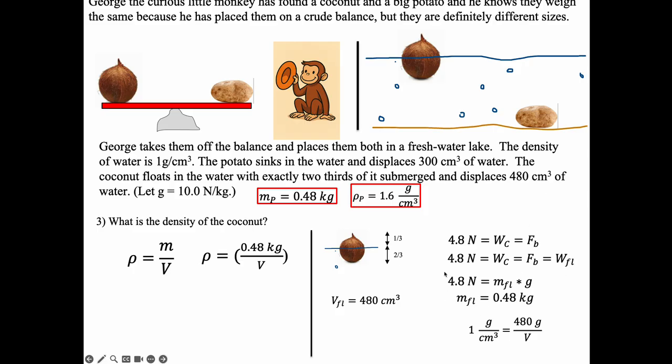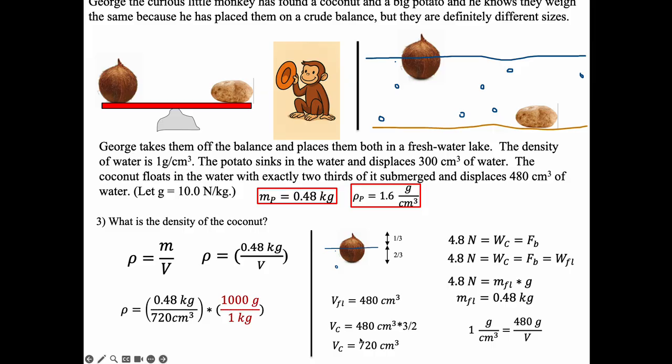So I've got this volume that's being displaced. Now, this 480 cubic centimeters is 2/3 of the volume of the total coconut. So if I multiply this by 3/2, I'll have the full volume, okay? And so the full volume of the coconut is going to be 720 cubic centimeters.